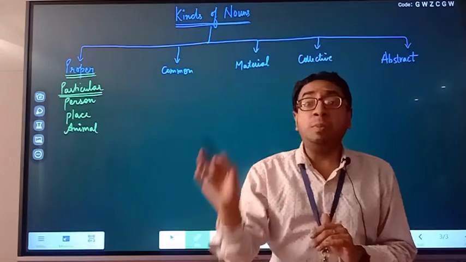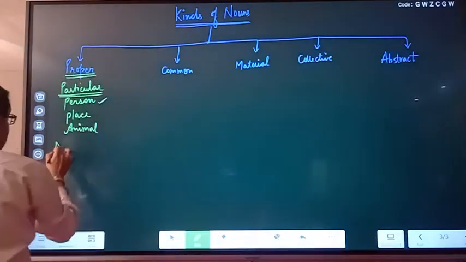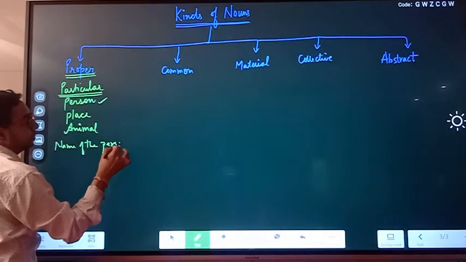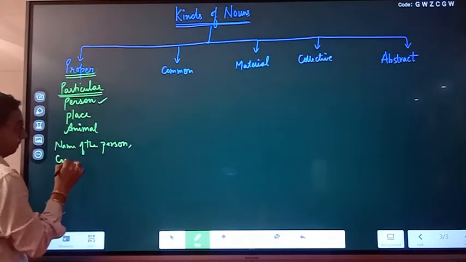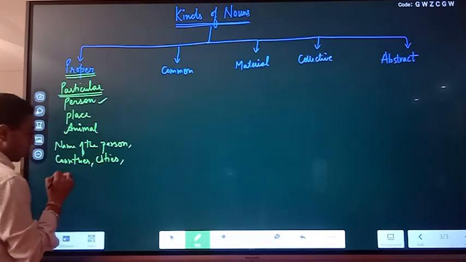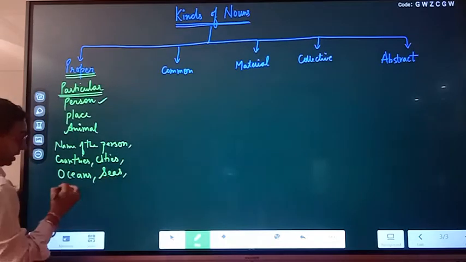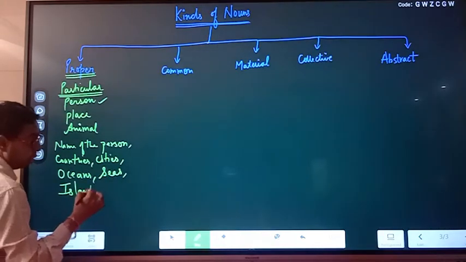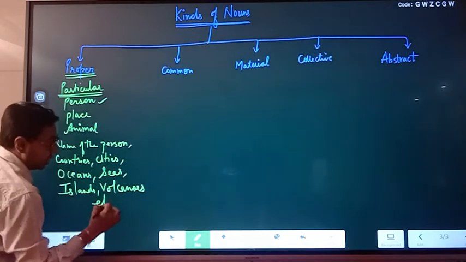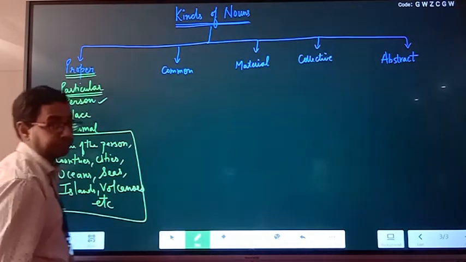Examples: name of the person, countries, cities, oceans, seas, islands, volcanoes, etc. The names basically define your proper noun.